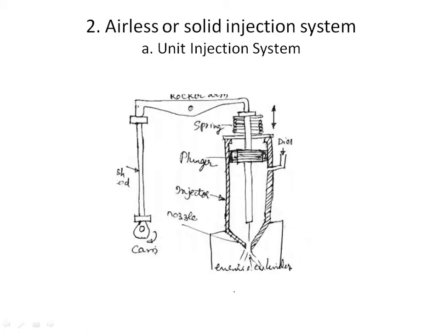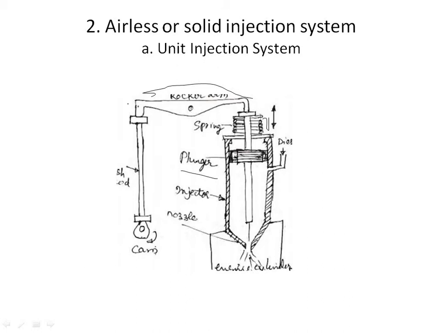First we'll be discussing the unit injection system. In this unit injection system, the injector consists of this plunger, which you can see, connected to the springs and the rocker arm. This whole system is the rocker arm. You can also see this push rod mechanism and cam as shown in the figure.